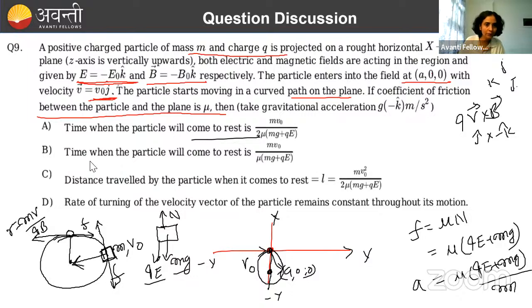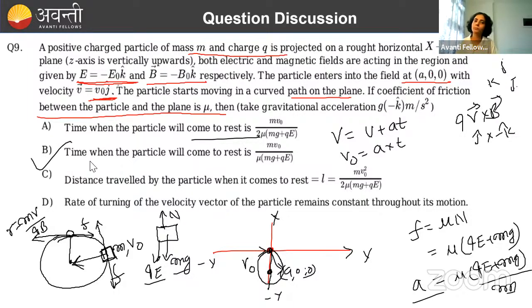Now you have to calculate the time when the particle will come to rest. So how will you calculate that time? Now see, how will you calculate the time? So v is equal to what? u plus at. Simple. a is constant, right? So v will become 0. u is how much? v naught. a we have already got. So t equals v naught by a. If you do this, you will get m v naught by mu (mg plus qE).